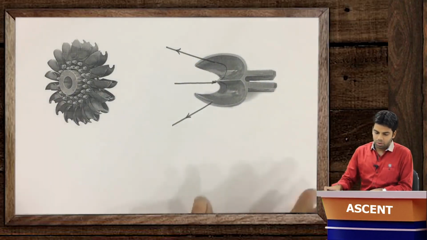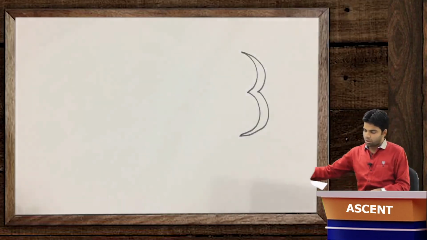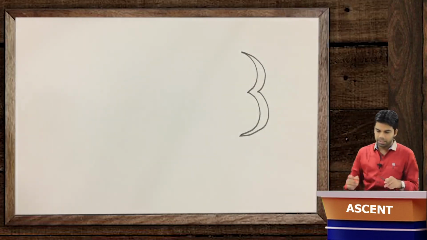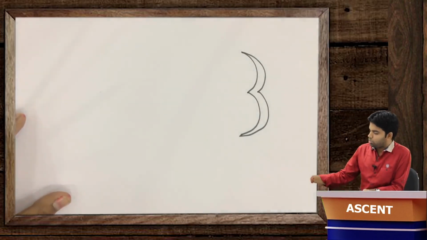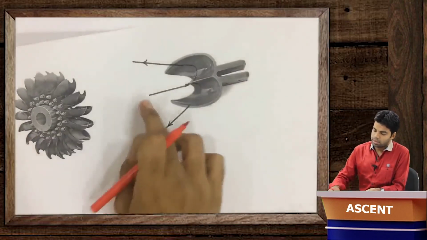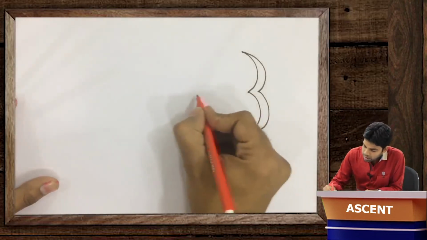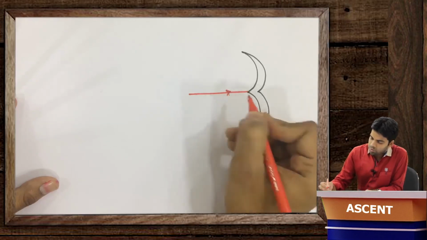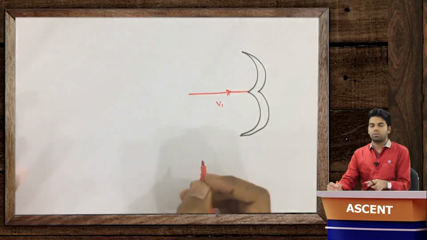Now we will come to the velocity triangle. We will draw the velocity triangle now. Here these are our double ellipsoidal blades, and the water is striking at this point. As I told you, the water is striking at this particular point with a velocity, suppose V1. So this water jet is striking with a velocity V1,